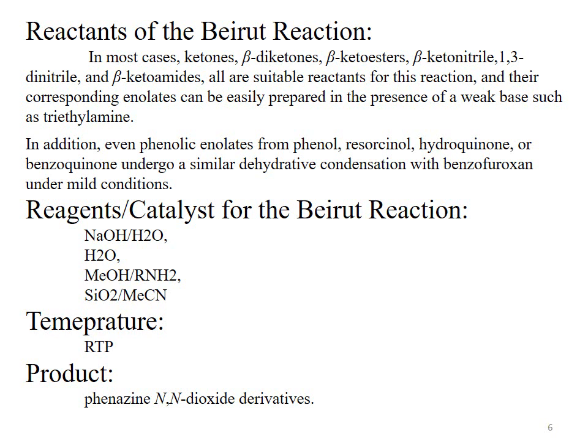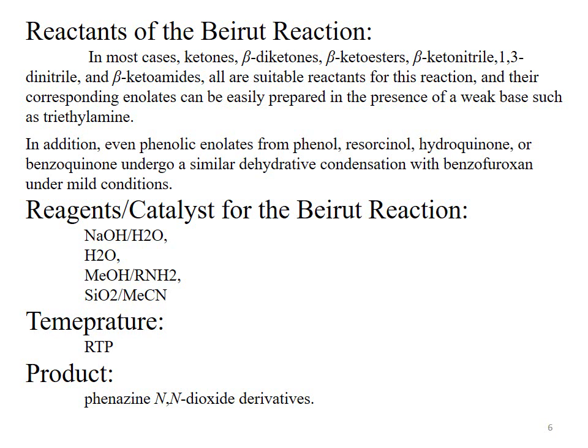Reactants of the Beirut reaction. In most cases, ketones, beta diketones, beta ketoesters, beta ketonitriles, 1,3-dinitriles, and beta ketoamides. These are all suitable reactants for this reaction, and their corresponding enolates can be easily prepared in the presence of a weak base such as triethylamine. So one of the coupling partners, or one of the reactants of the Beirut reaction, may be the ketones, or the beta diketones, or the beta ketoesters, or the beta ketoamides, or beta ketonitriles.